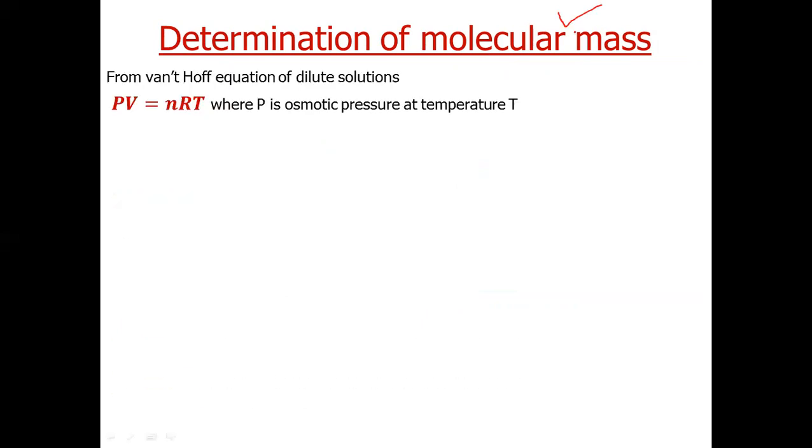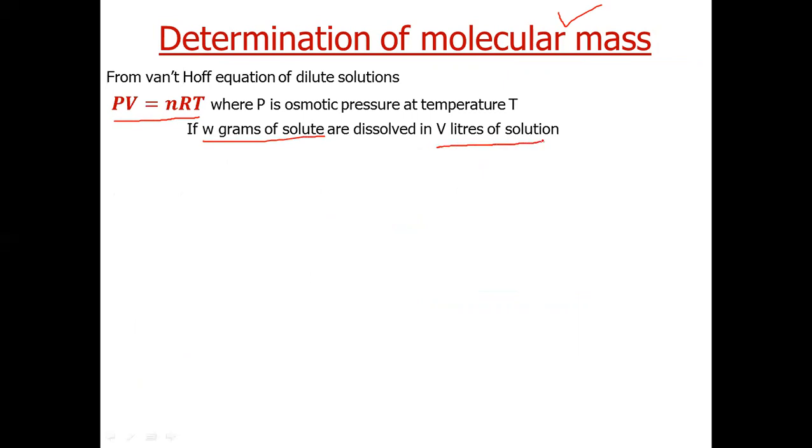Let us see mathematically how PV is equal to nRT. This is the Van't Hoff equation where P is osmotic pressure at temperature T. Suppose W grams of solute are dissolved in V liters of solution and M is the molecular weight of solute. So what will be n? n will be weight divided by molecular weight.